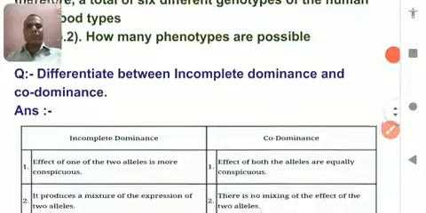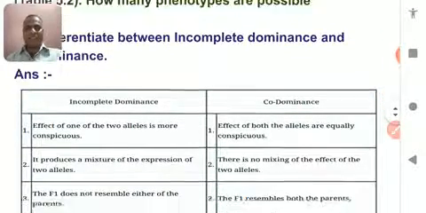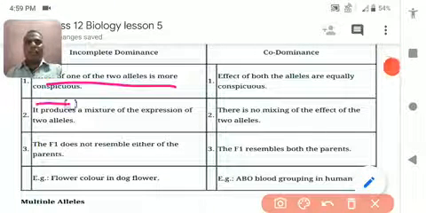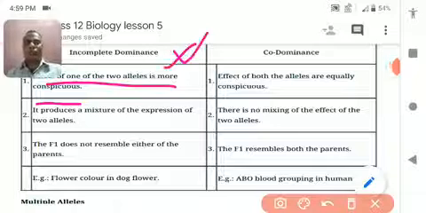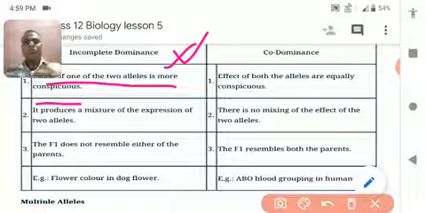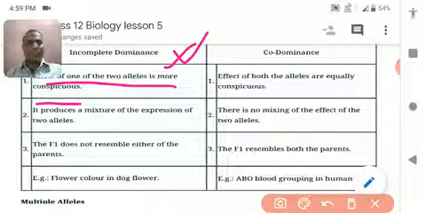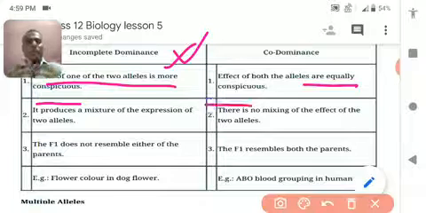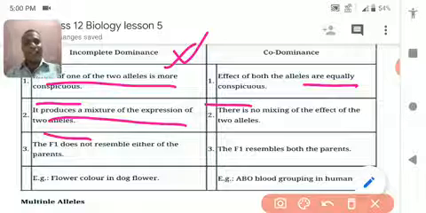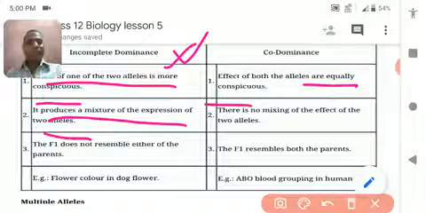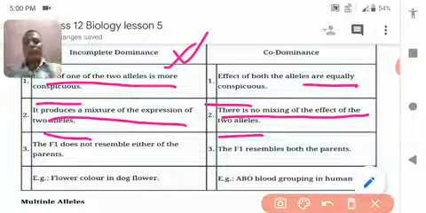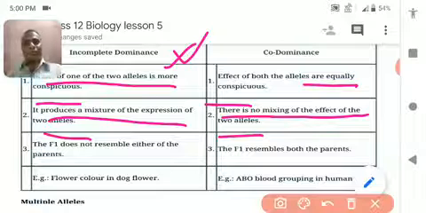So what is the difference between incomplete dominance and codominance? I have given a chart over here. The effect of one allele is more conspicuous in incomplete dominance. Here both of them express together and produce a mixture of expression. Yes, red color and white color get mixed and give a pink color. Here it does not show any kind of mixing, and both of them together give a new kind of character or new kind of phenotype.